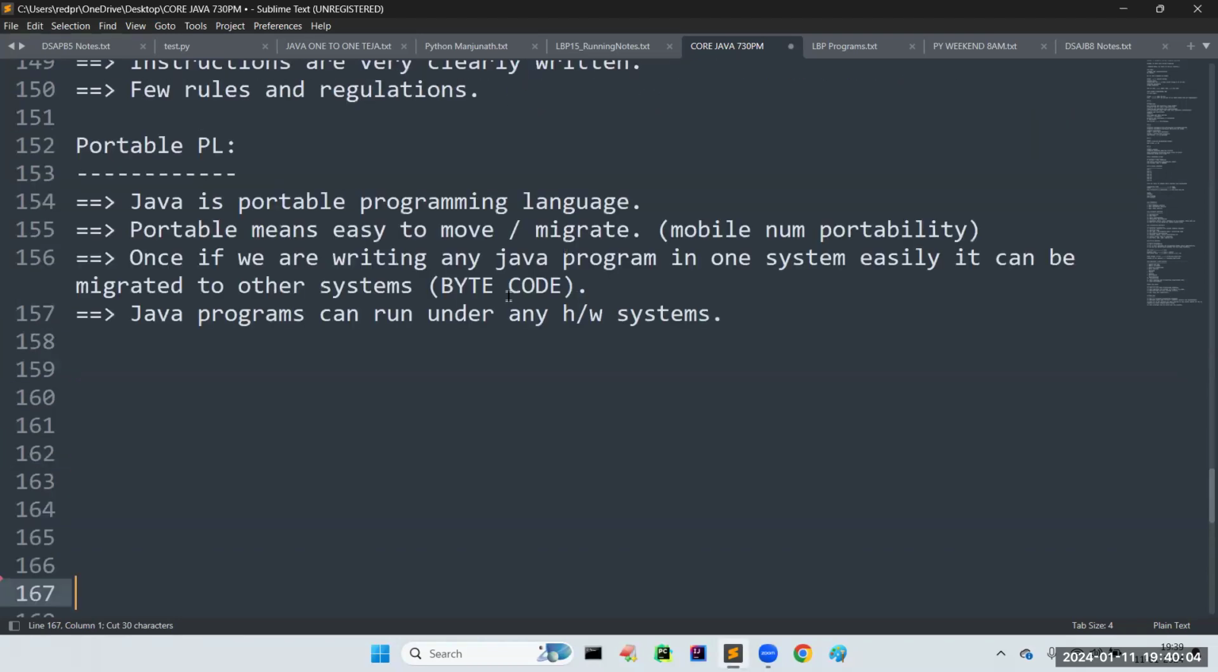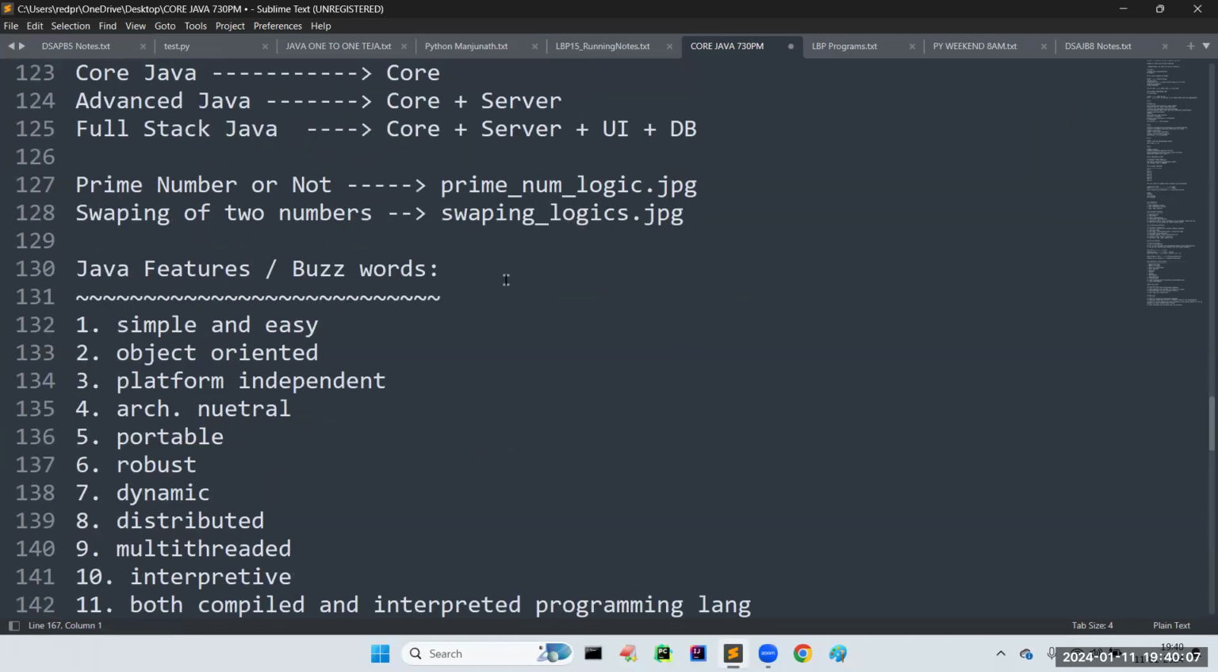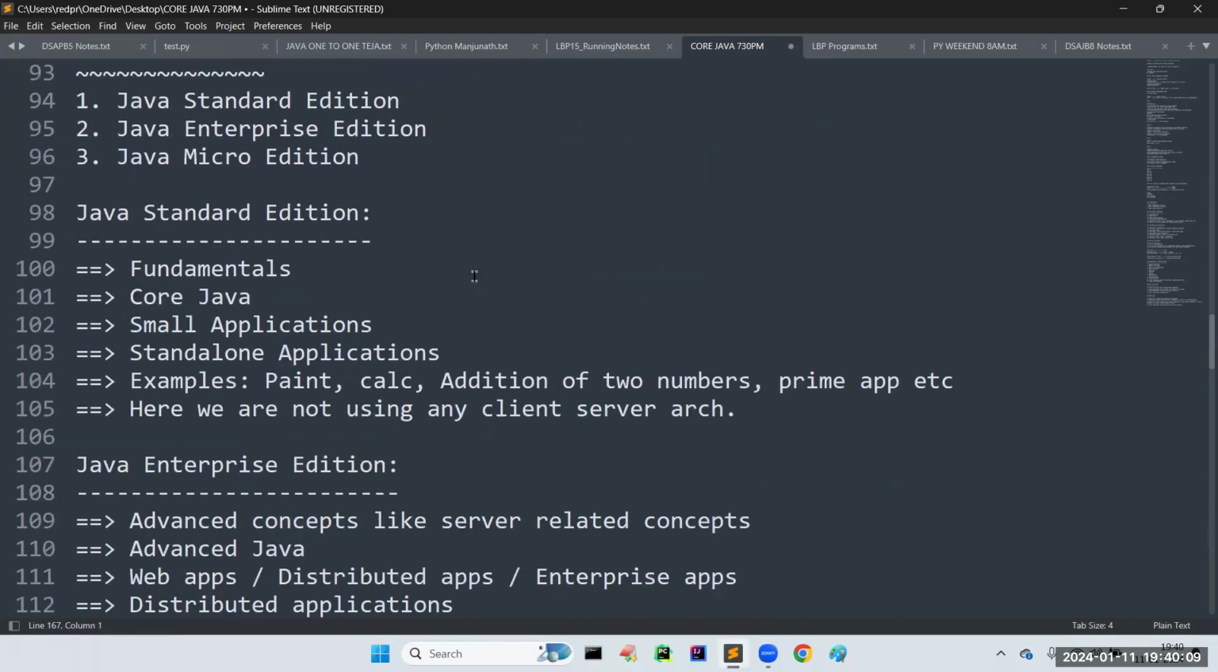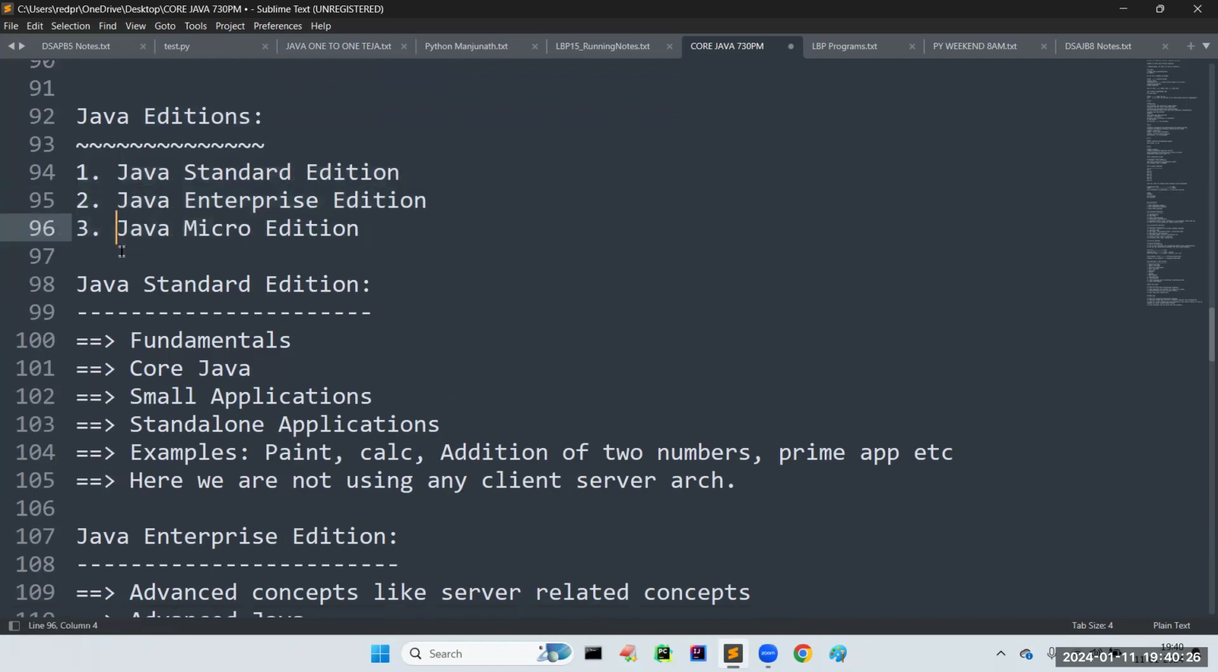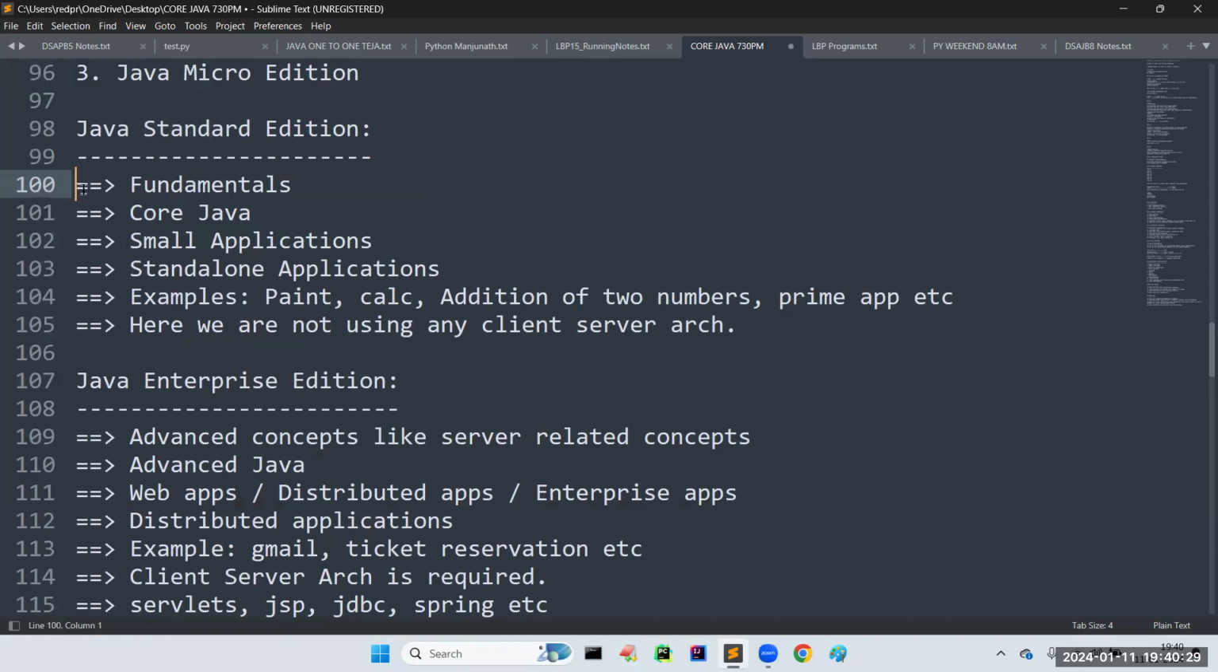So in the last videos, we started exploring Java. As a first topic, I explained what is meant by Java editions and how many editions there are. In total, there are three editions: standard edition, enterprise edition, and micro edition. The standard edition focuses only on the fundamentals of Java, which is nothing but core Java.